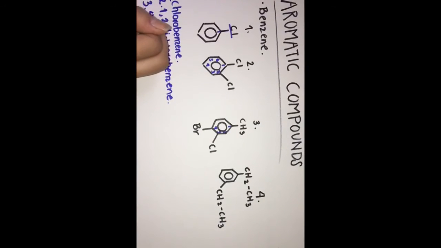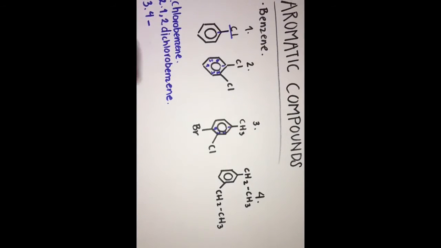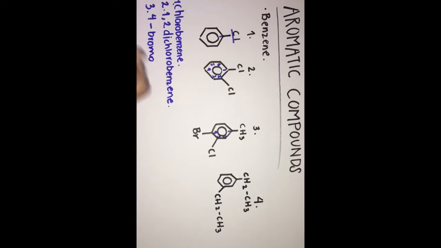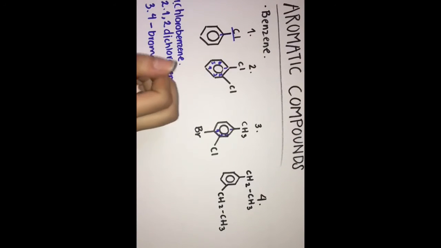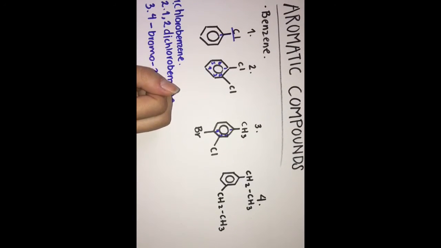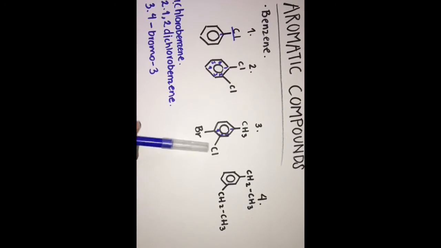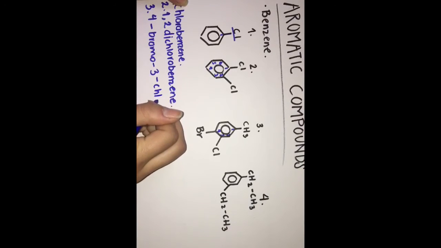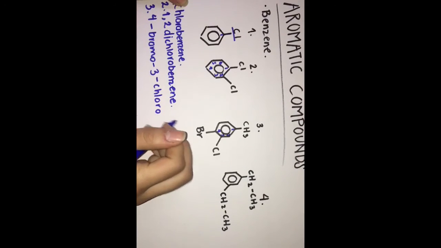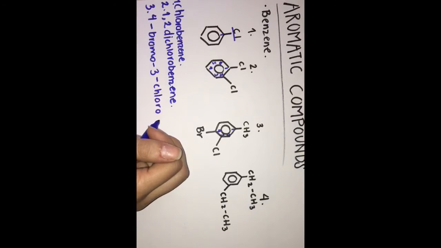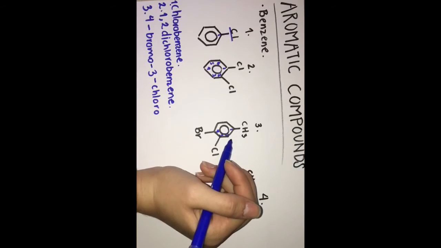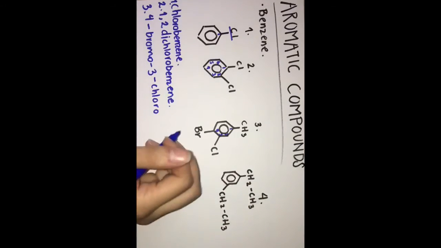We're gonna put 4 dash bromo, because we have bromine here, and we're gonna put a dash again, put a 3 because we have a chlorine in the third position, and we're gonna put a dash again, and chloro, and for the CH3, the name is